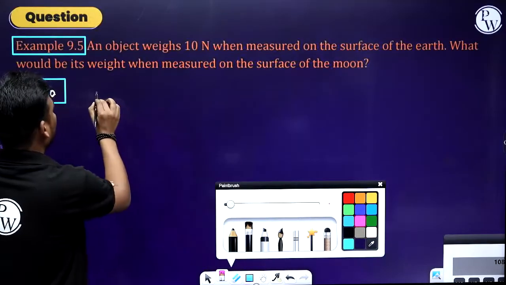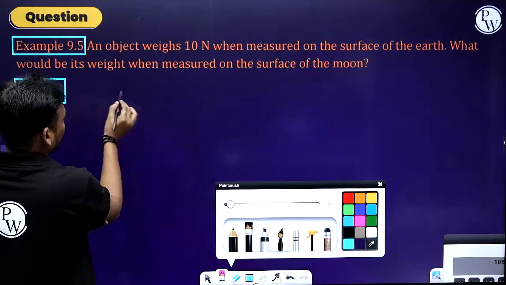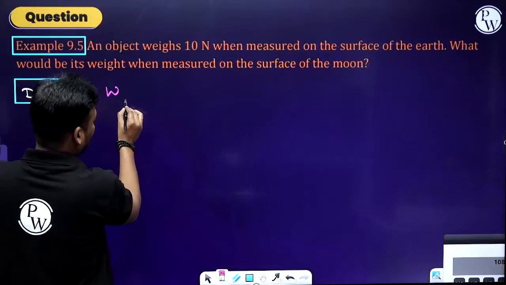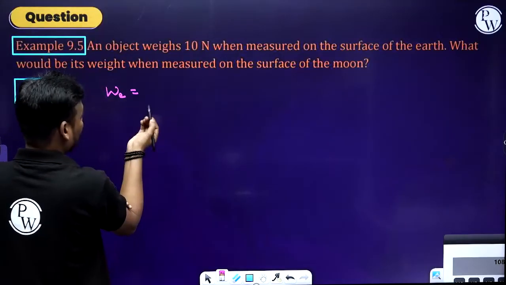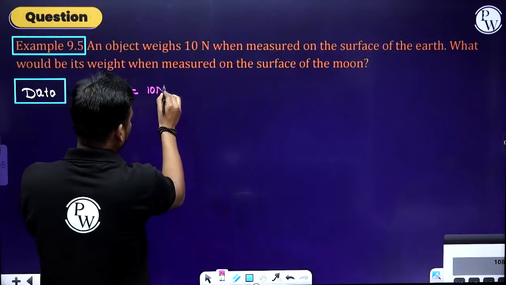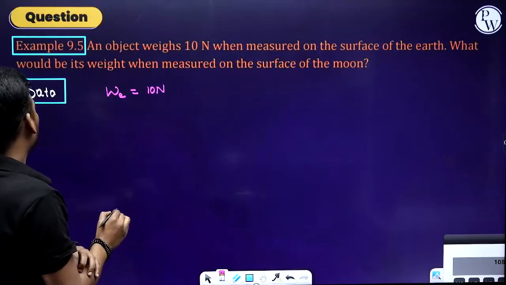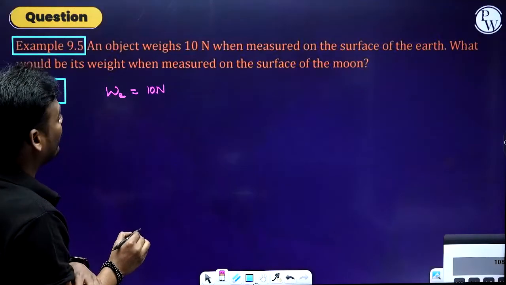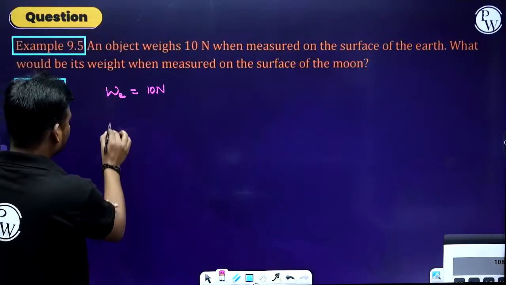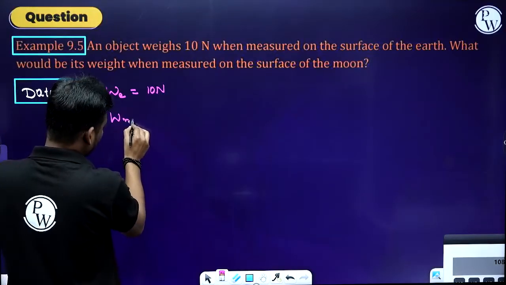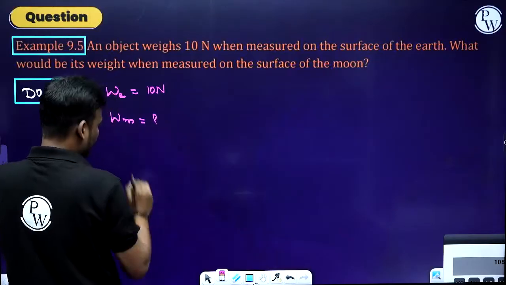So first they have given the weight of the body on Earth's surface, that is 10 Newton. And what would be its weight when measured on the surface of the moon? Weight of the body on the moon surface, question mark.